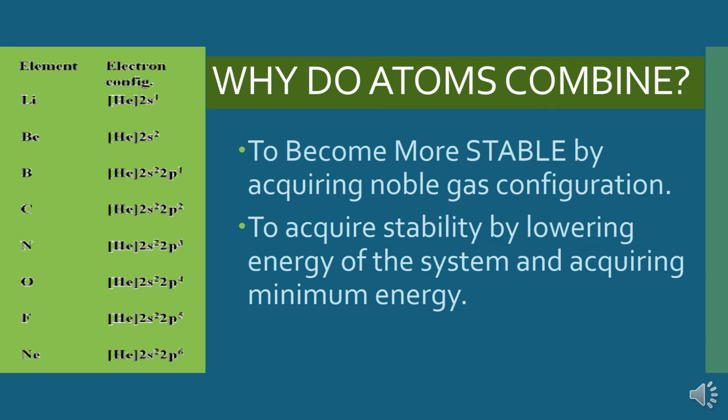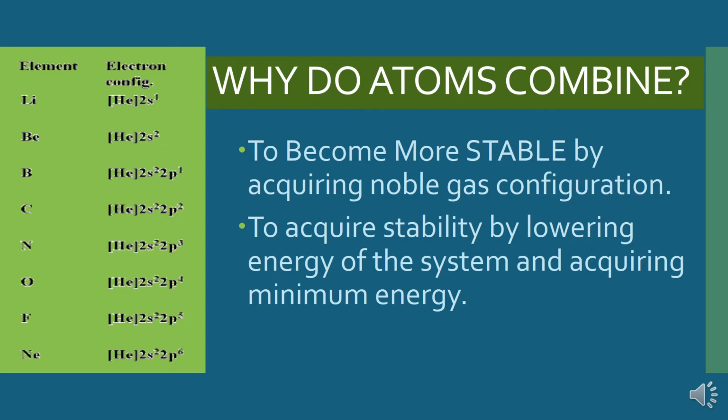Now why do atoms combine? As you all know, atoms have to acquire stability by acquiring the nearest noble gas configuration. In this chapter there are basically two concepts by which atoms combine together.